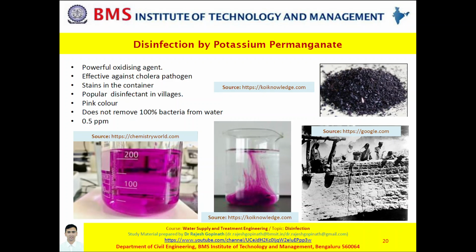Alright. Applying potassium permanganate basically helps us in oxidizing organic matter. In fact, it can also serve as an algicide, that is to kill the algae, and also to remove iron and manganese. Please note that the contact period for potassium permanganate is about 4 to 6 hours and the waiting period is about 48 hours. That is, you need to wait until then before you can actually use water after you have applied potassium permanganate.